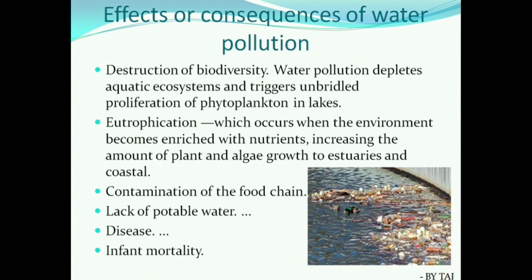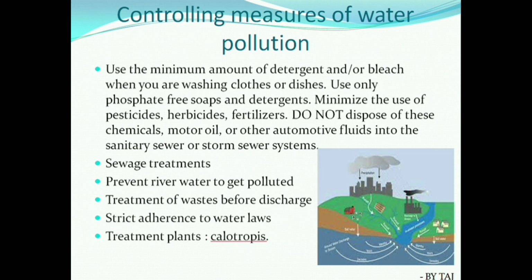Coming to the next, controlling measures of water pollution. Use the minimum amount of detergent and bleach when you are washing clothes or dishes. If you use detergents in excess, they will not decompose or dissolve properly in the water, so it is also harmful for the environment.